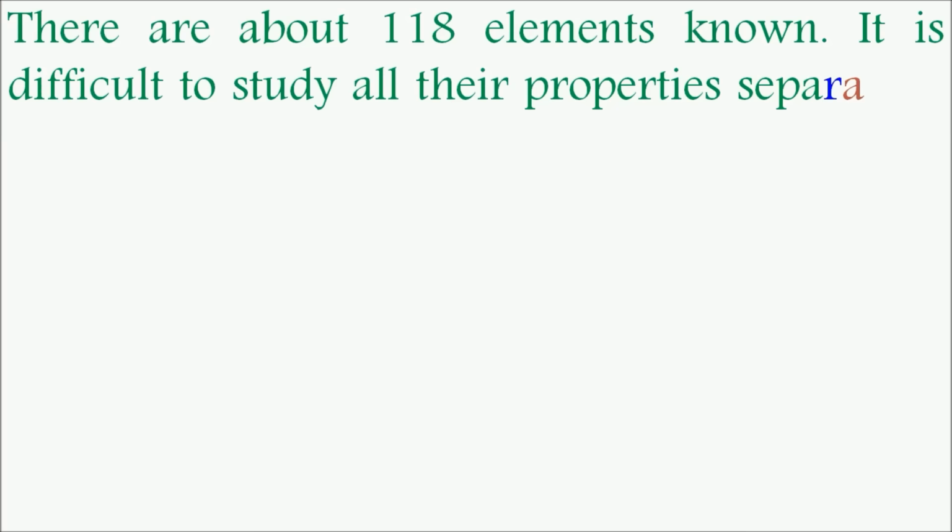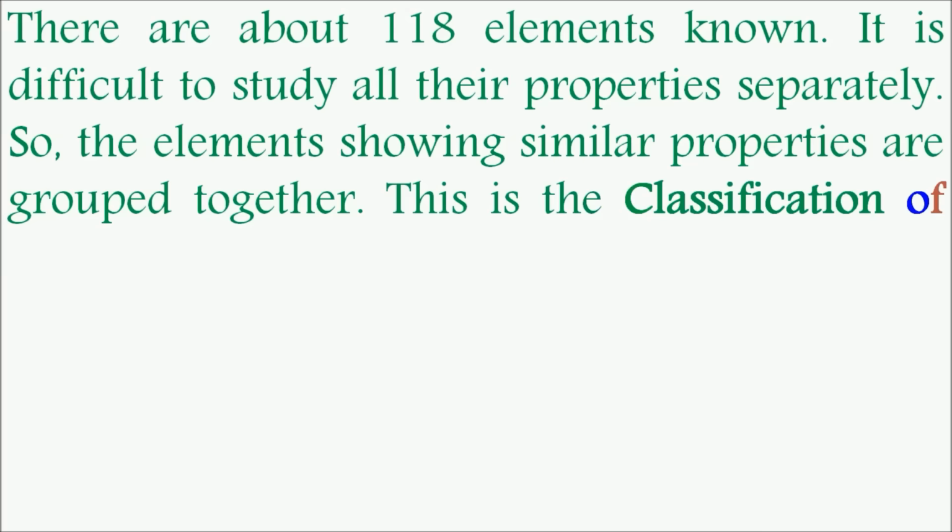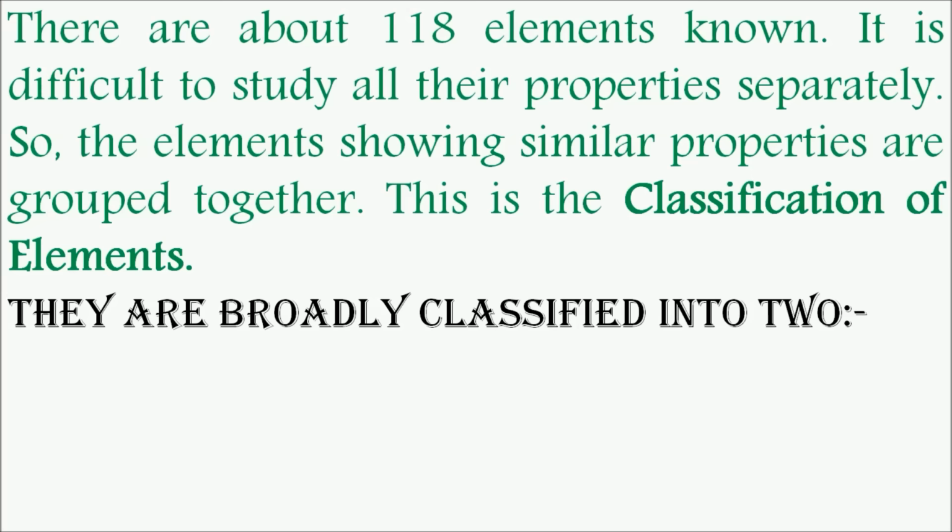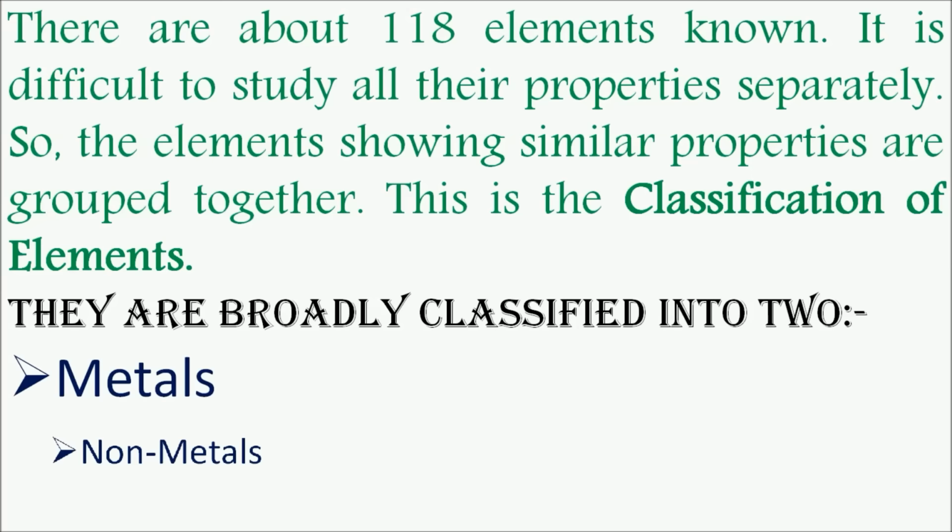There are about 118 elements known. It is difficult to study all their properties separately. So the elements showing similar properties are grouped together. This is the classification of elements. They are broadly classified into two: metals and non-metals.